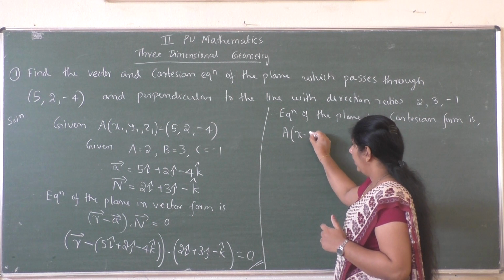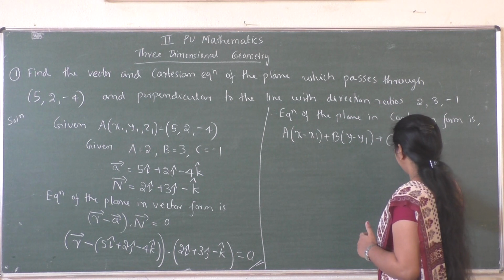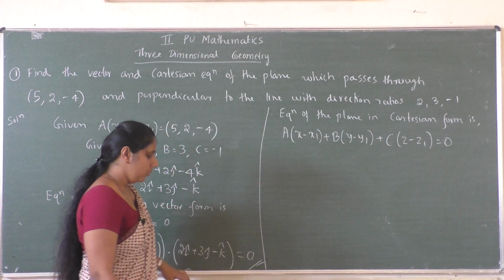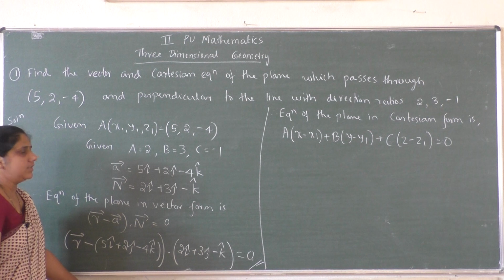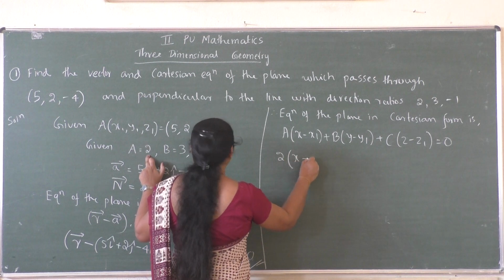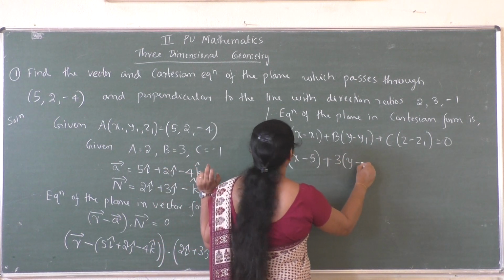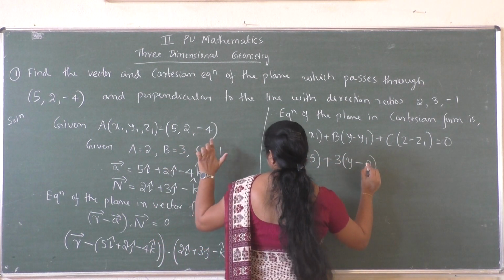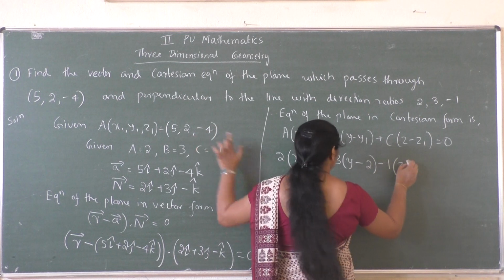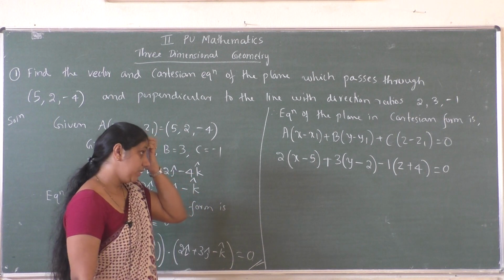It is a into x minus x1 plus b into y minus y1 plus c into z minus z1 equal to 0. So now substitute the values, what is a, b, c and as well as x1, y1, z1. So a is 2, x minus x1 is 5, plus b is 3 into y minus, what is y1? 2, plus c is minus 1 into z minus of minus 4, that is z plus 4, equal to 0. So now we will simplify this.